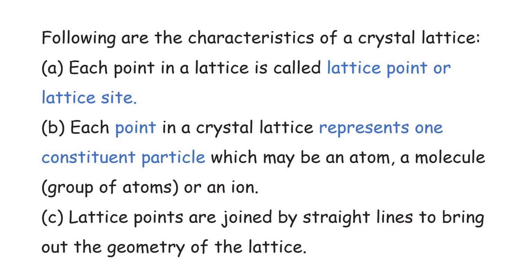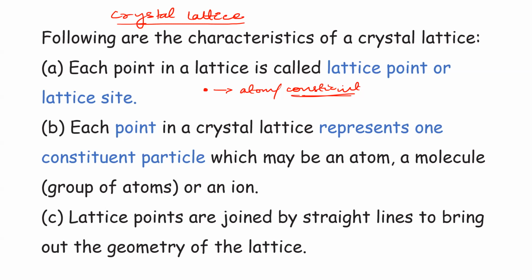watched the lecture or if you have been in the class, then you will remember that we discussed crystal lattice in one of those classes. Crystal lattice, right? So crystal lattice is the arrangement of points, and these points represent atoms. So it is basically the 3D representation of atoms in space, and each point represents an atom or we can say constituent particle, because we know the constituent particles can be ions also, it can be molecules also, right? So each point in the crystal lattice represents one constituent particle. Okay, now moving on.